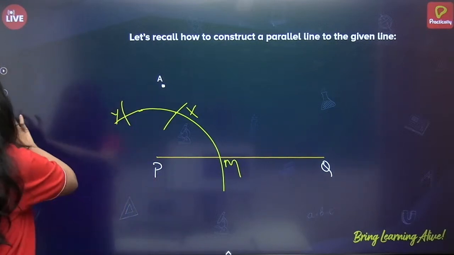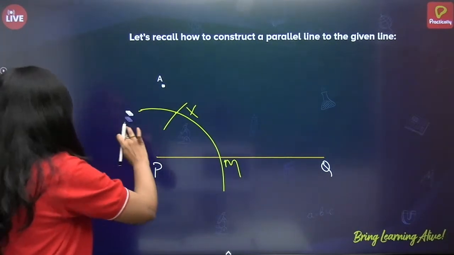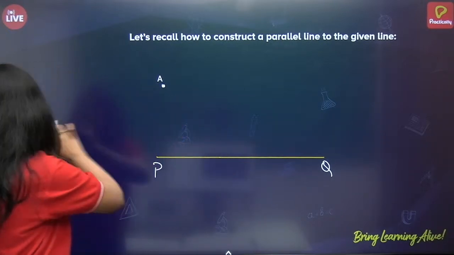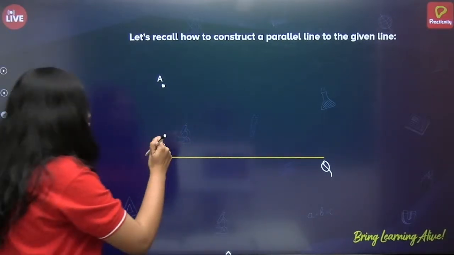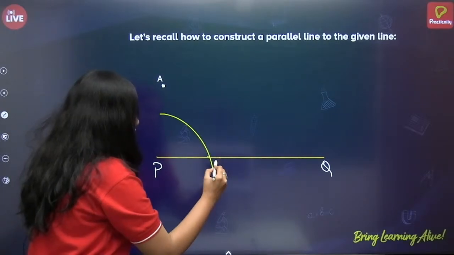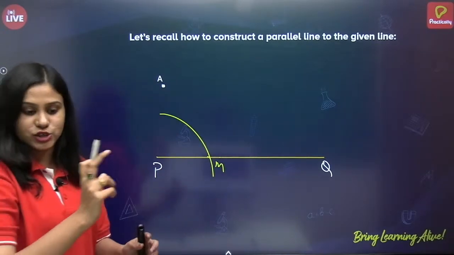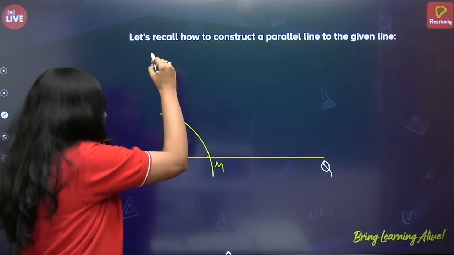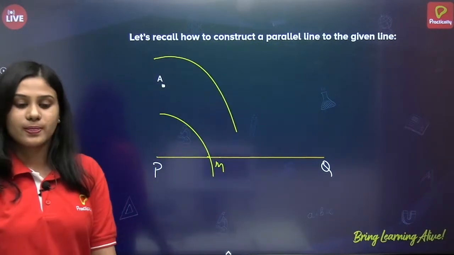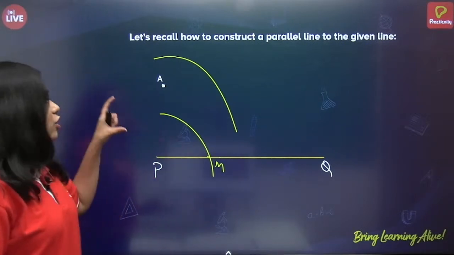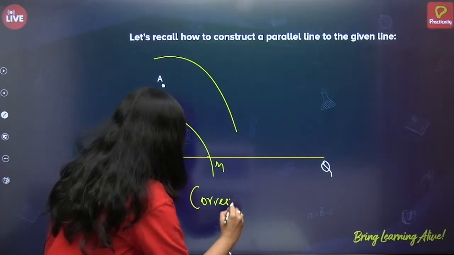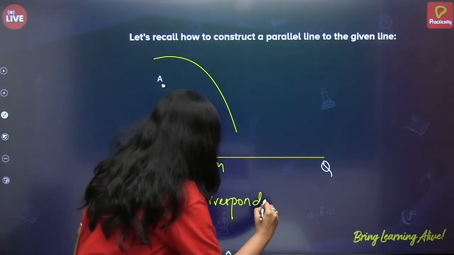Okay, wait, we are constructing parallel lines. Now, this is perpendicular, correct? But no issue, let us draw an arc at M. Now, don't change the radius. Place the needle at A and with the same radius, draw an arc. So what concept are we using here? We are using the concept of corresponding angles.